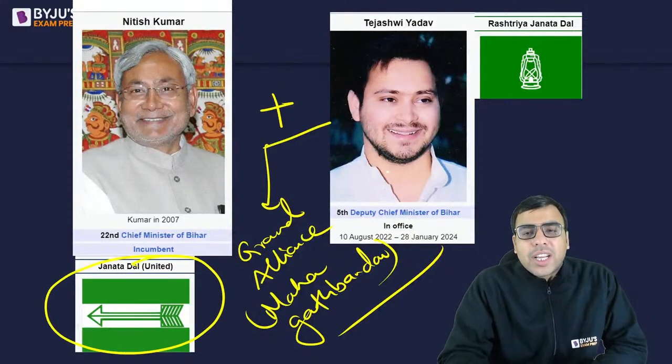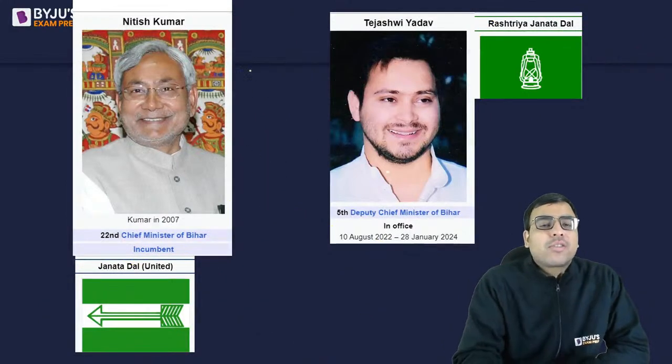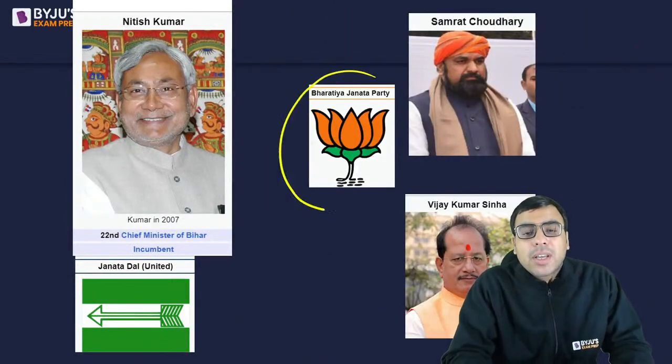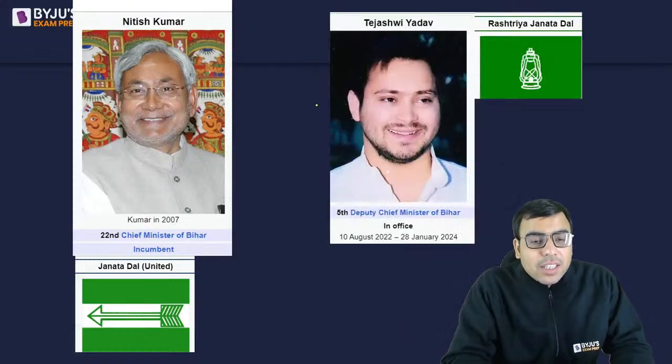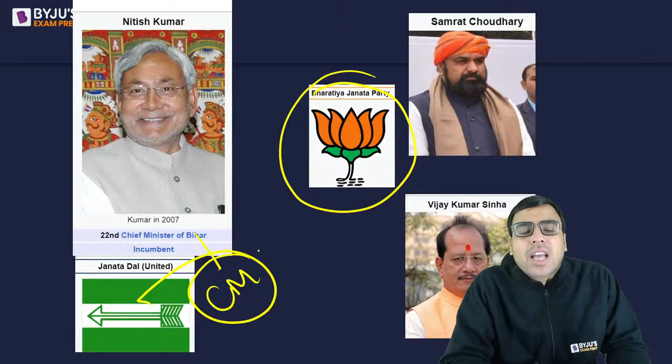Nitish Kumar's JDU political party and RJD's flag is there. Now both actually broke the alliance. I mean, Nitish Kumar broke the alliance and made an alliance with BJP. And now after that, Nitish Kumar became the chief minister, and the BJP is having the deputy chief minister.